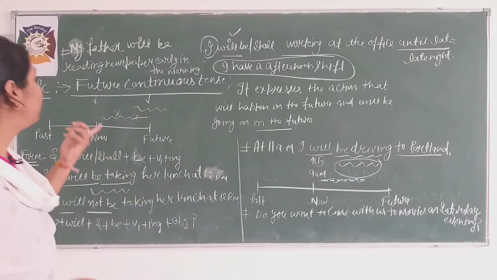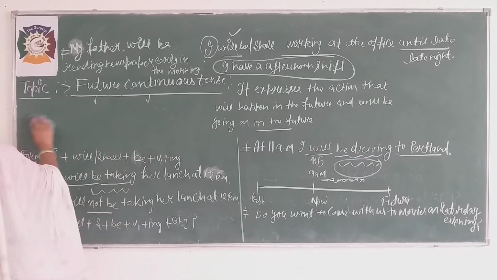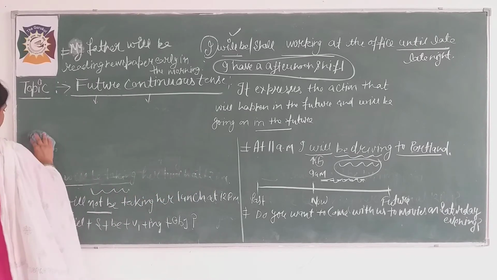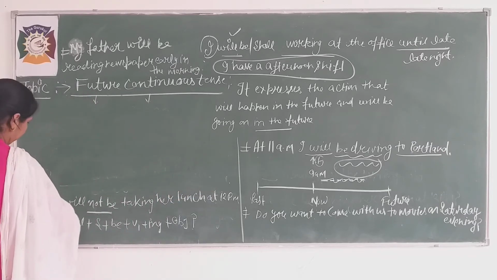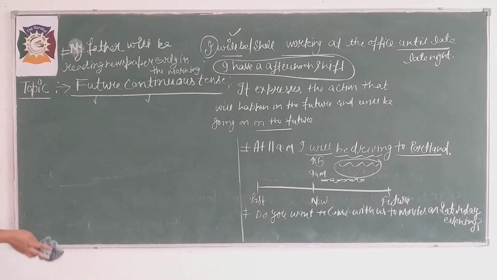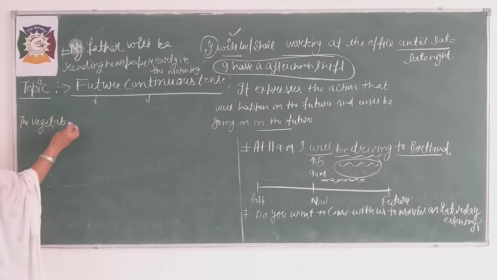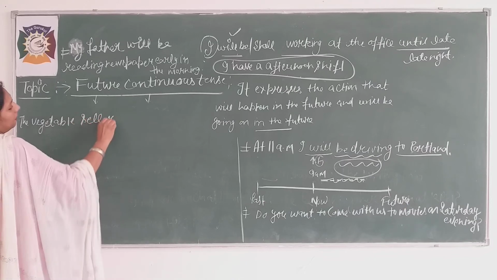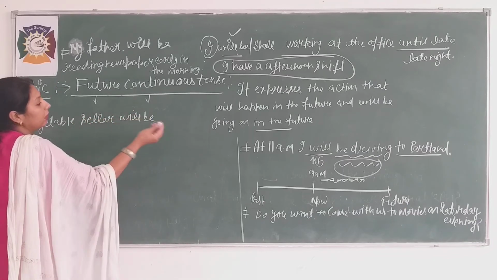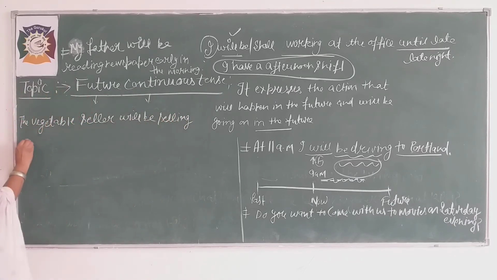One more example, if you want to take. The vegetable seller will be selling vegetables.